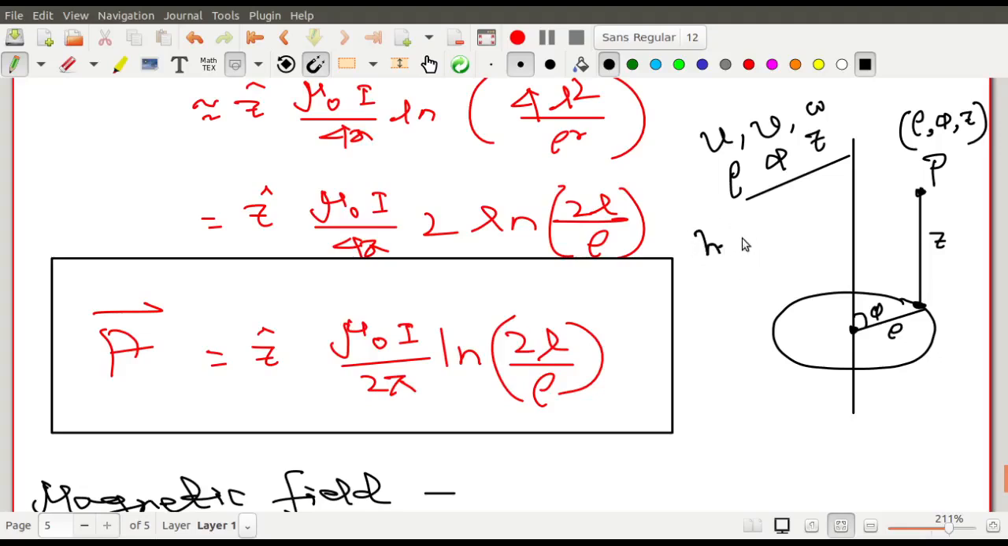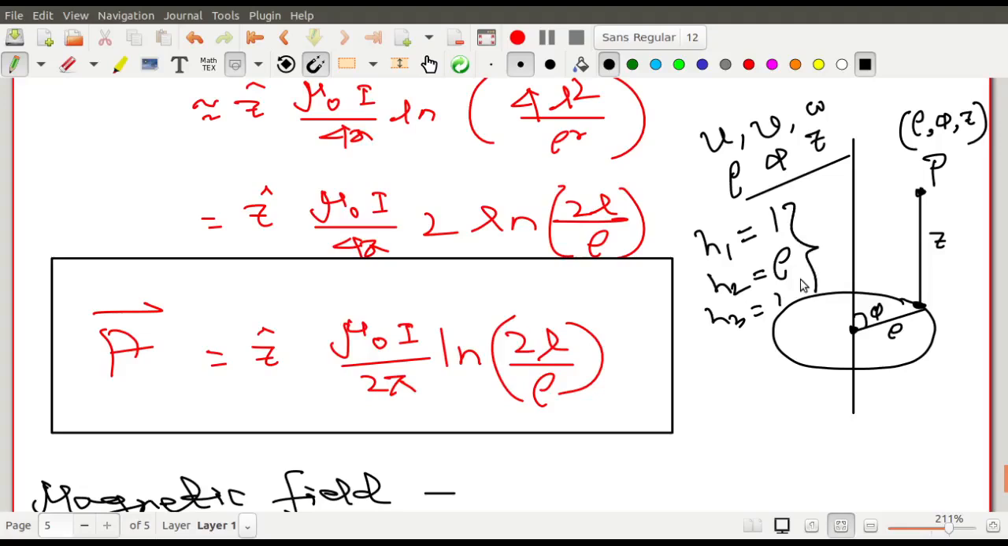Just excuse me a bit, the system is facing some difficulty each and every time. So the values of h1 over here is 1, h2 will be rho, and the value of h3 is once again 1.